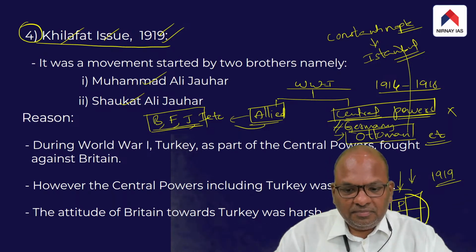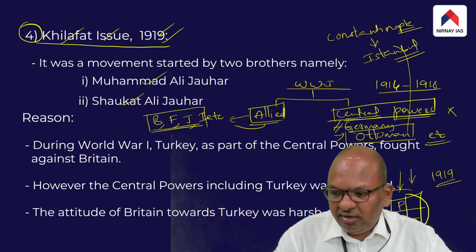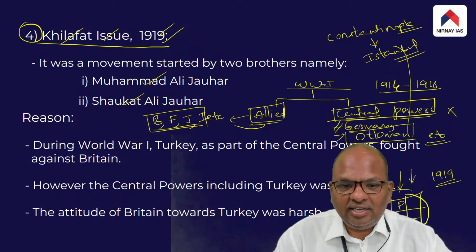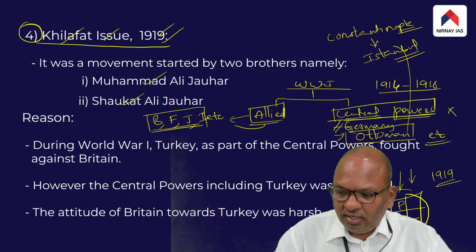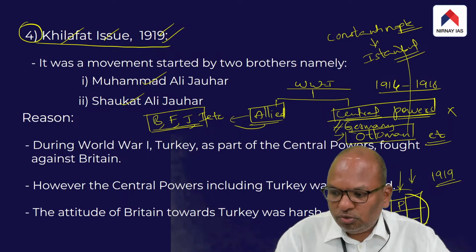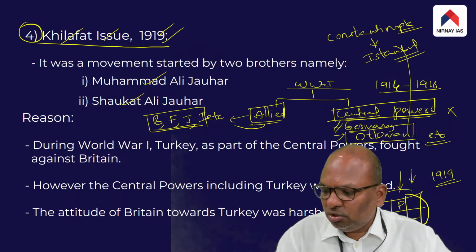The point is, this decision of Britain to split up the Ottoman Empire into parts was not to the liking of Indian Muslims.